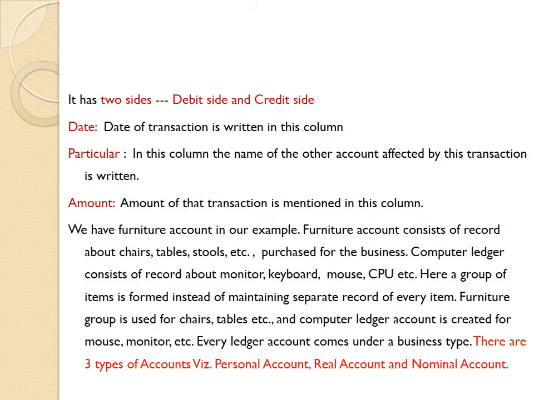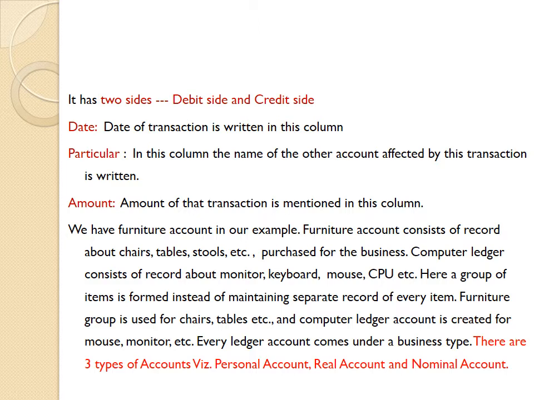Suppose furniture is purchased. We have prepared a furniture account, debit to cash. So we record here cash, the name of the other account. Suppose furniture is purchased for rupees 10,000. The amount of the transaction is maintained in the amount column. I would like to explain this by giving an example.